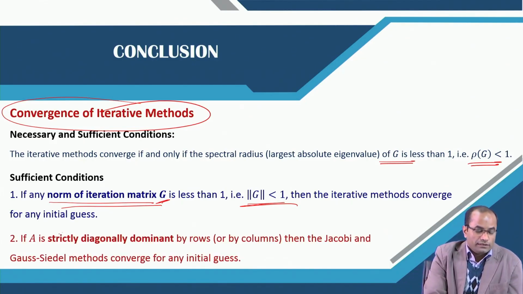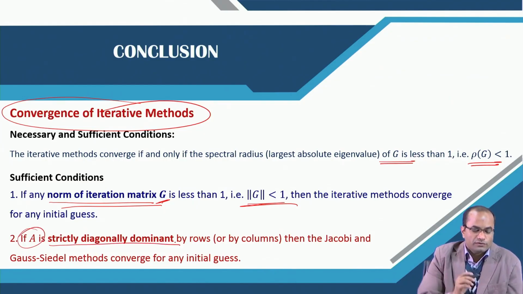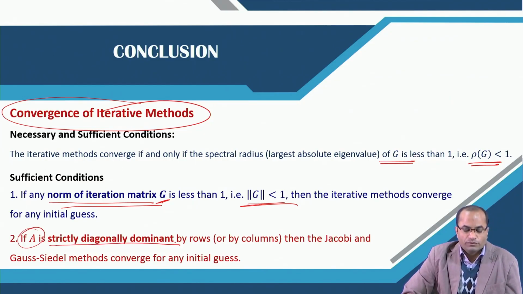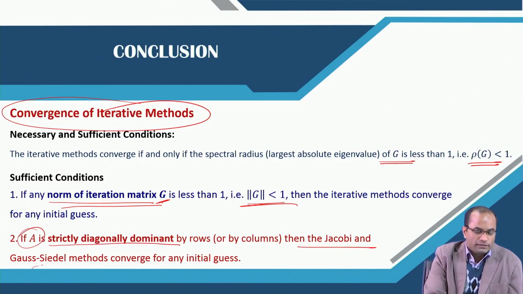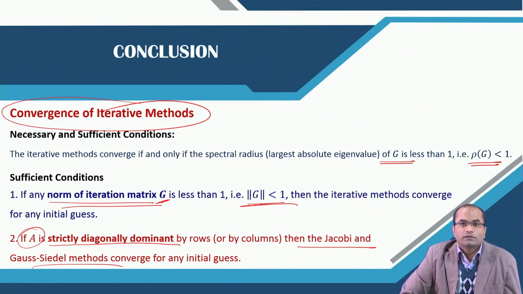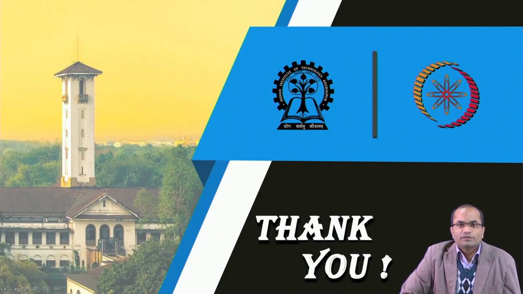And for directly looking at A, if you find that it is strictly diagonally dominant by rows, then the Jacobi and the Gauss-Seidel method will converge for any initial guess. So, that is all for this lecture, and I thank you very much for your attention.